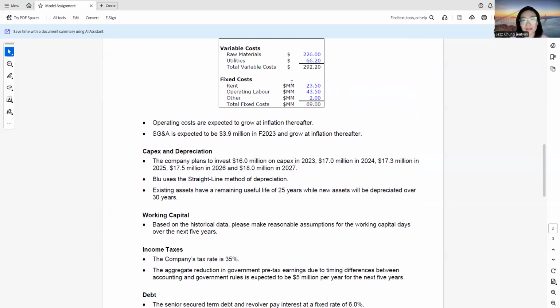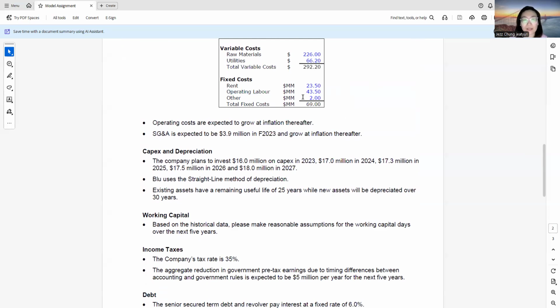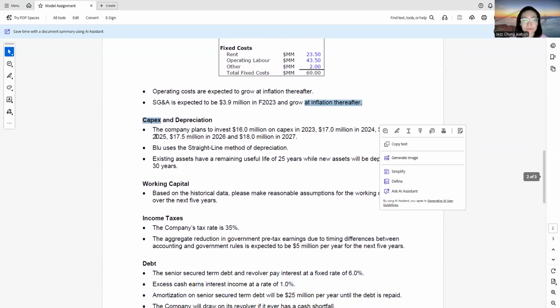What about the fixed cost? The rent is $23.50, operating labor is $43.50, and the others is $2, and the total fixed cost is $69. The operating costs are expected to grow at inflation thereafter. The SG&A is expected to be $3.9 million in 2023 and grow at inflation thereafter.